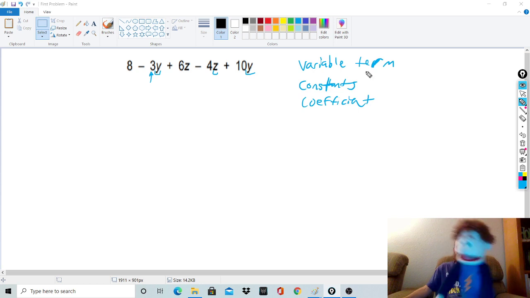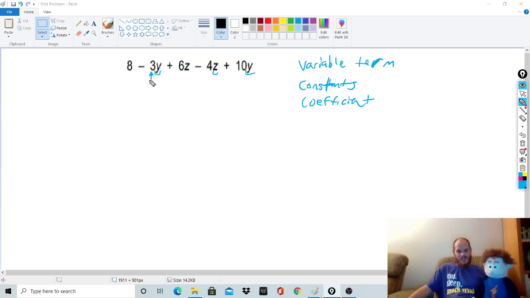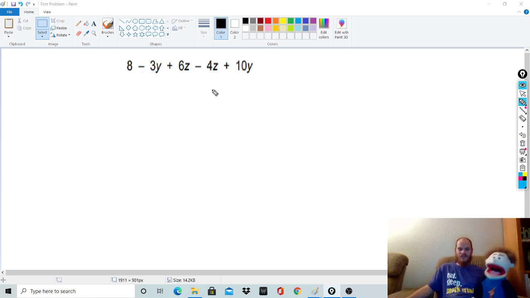So that's a coefficient. The coefficient is the number next to the variable. The constants are numbers by themselves. And all of these are terms, but then you have variable and non-variable terms. You with me? Yeah, I think so. This is good so far.